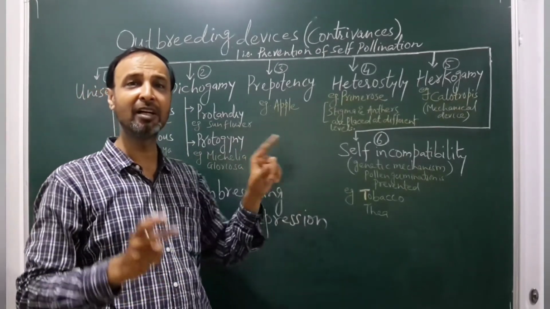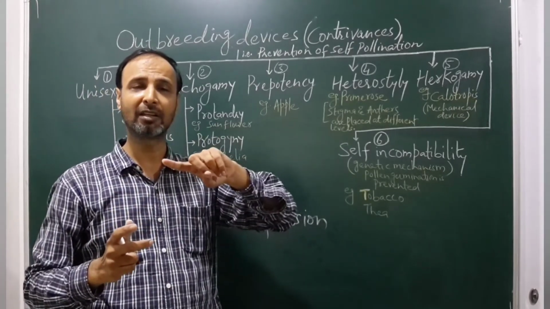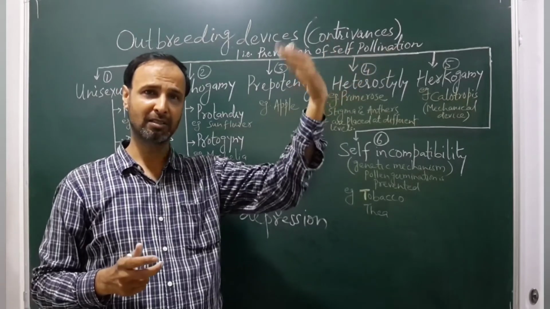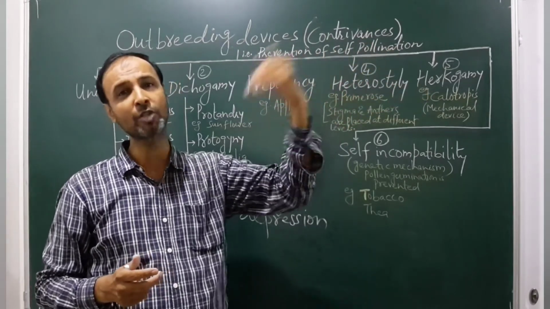It will prefer the pollen from the other plants, so that the cross pollination occurs.